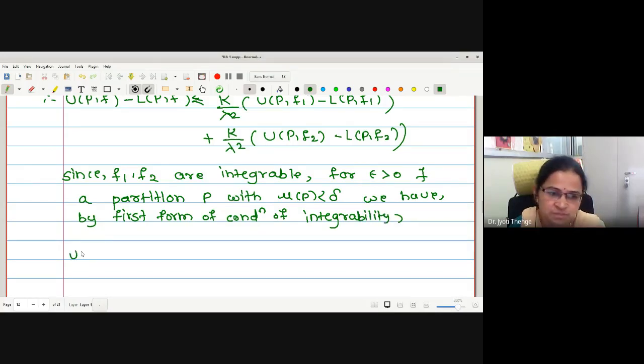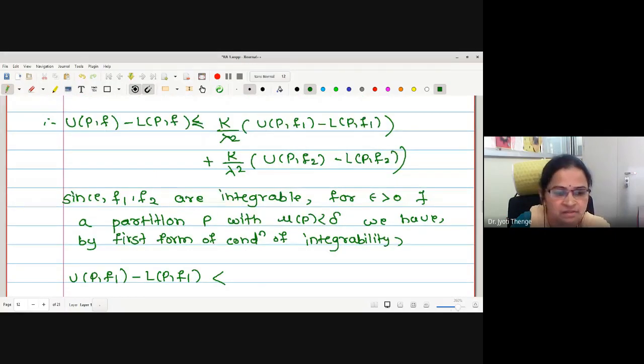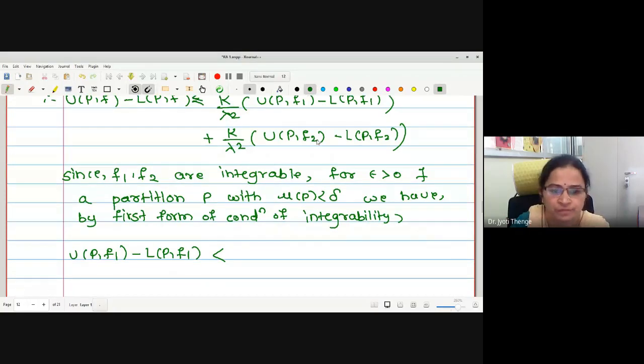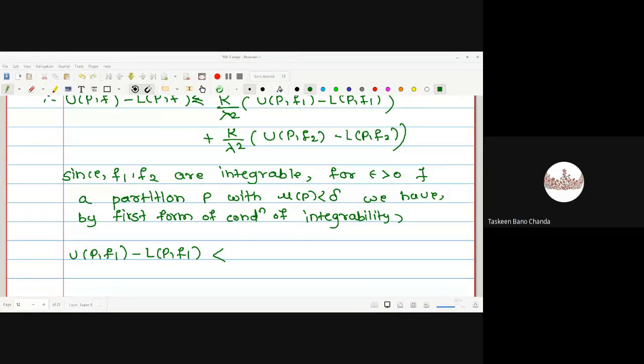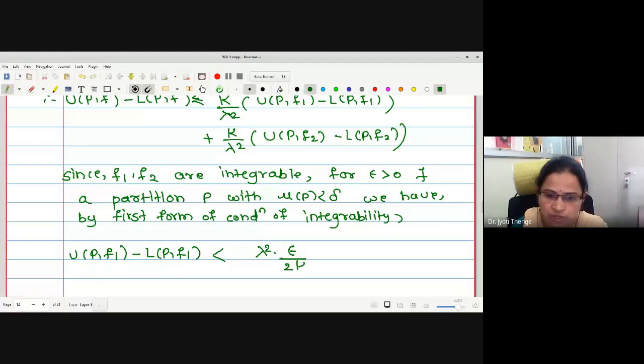What should be the adjustment one has to do? This right hand side we have to adjust anyhow to less than epsilon. Therefore, what should be a term here? Lambda square epsilon upon 2k. Good. Lambda square epsilon upon 2k.